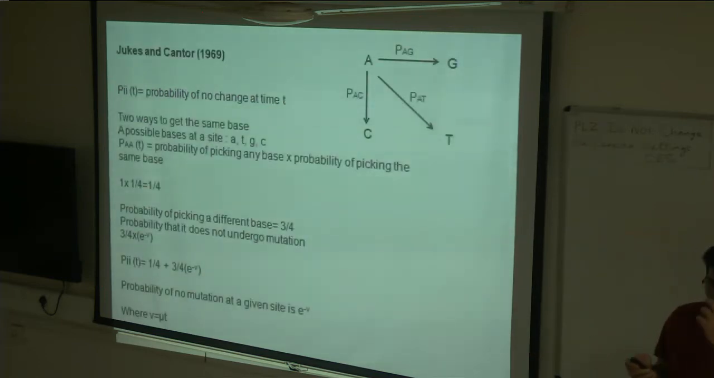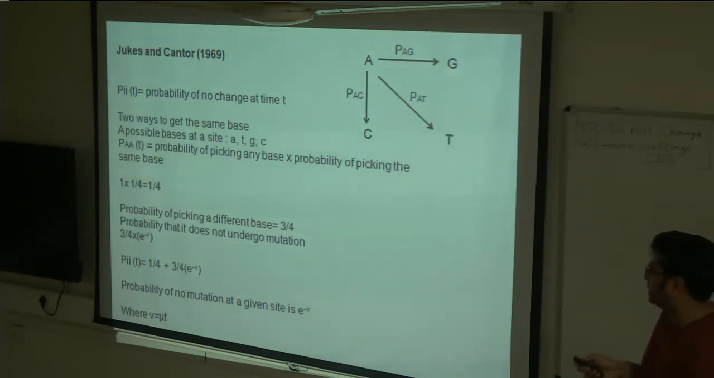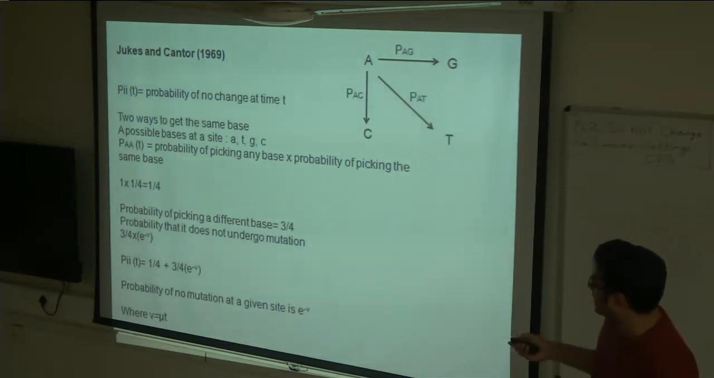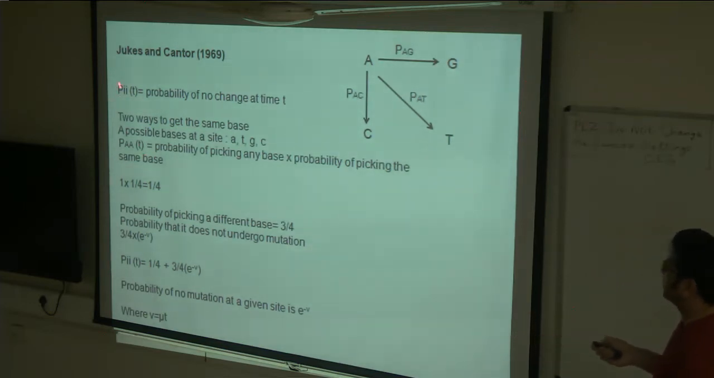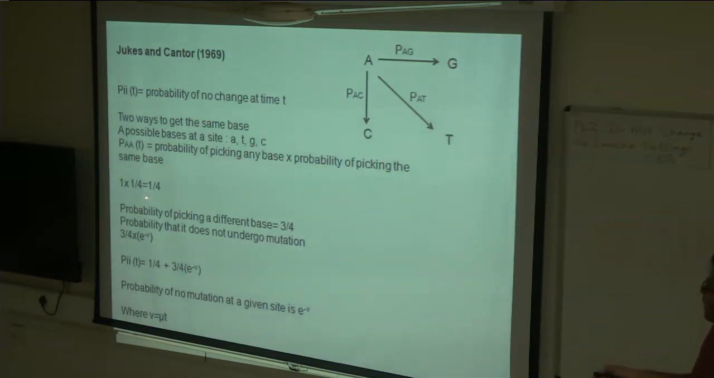So I'm not going to go into the mathematics of this because I don't think I understand what they do here. But the idea is that you have the probability of no change at time t, that is, a base remains the same, that is A will always remain A, that is Pii. So there are two ways to get to the same base. So how you calculate it is the probability of picking any base into the probability of picking the same base.